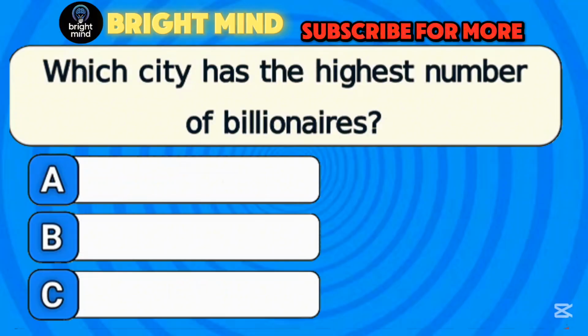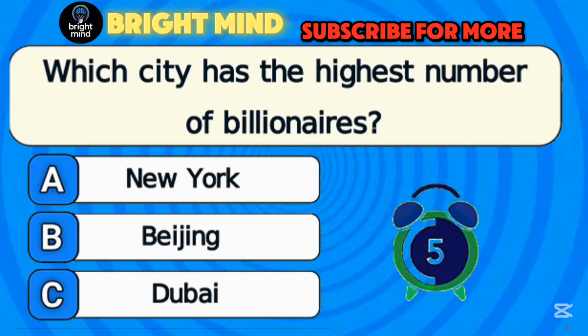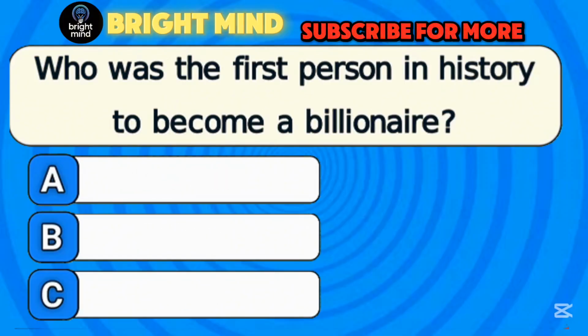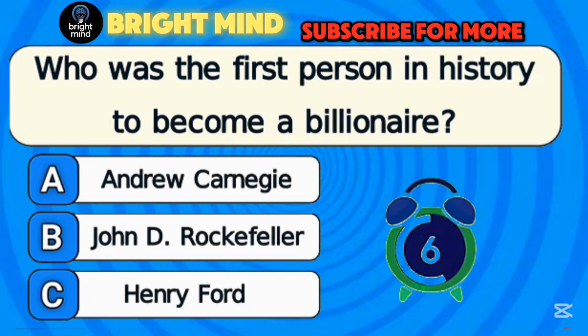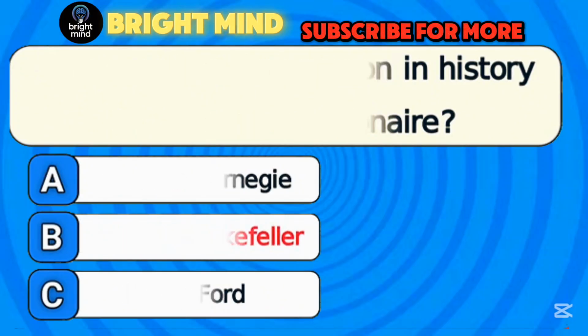Which city has the highest number of billionaires? Answer A. New York. Who was the first person in history to become a billionaire? Answer B. John D. Rockefeller.